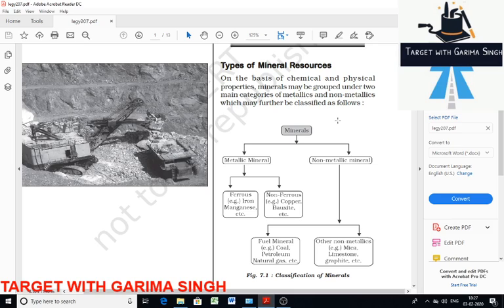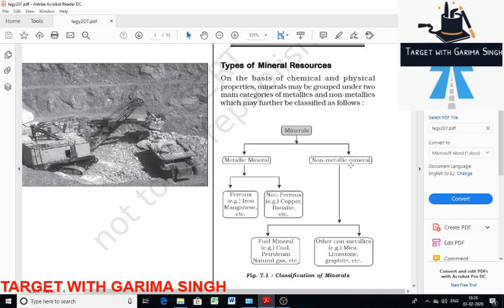So these minerals are rich in metals. As I've said, minerals are classified on the basis of their physical and chemical properties, like metallic minerals and non-metallic minerals. So we will discuss what metallic minerals are first. Metallic minerals are rich in metals, that is copper, bauxite, iron, manganese, etc. These are of two types, as you can see here, ferrous and non-ferrous. Ferrous are rich in iron content and an important source of iron. Then non-ferrous do not have iron content and have the highest proportion of other metals like copper and bauxite.